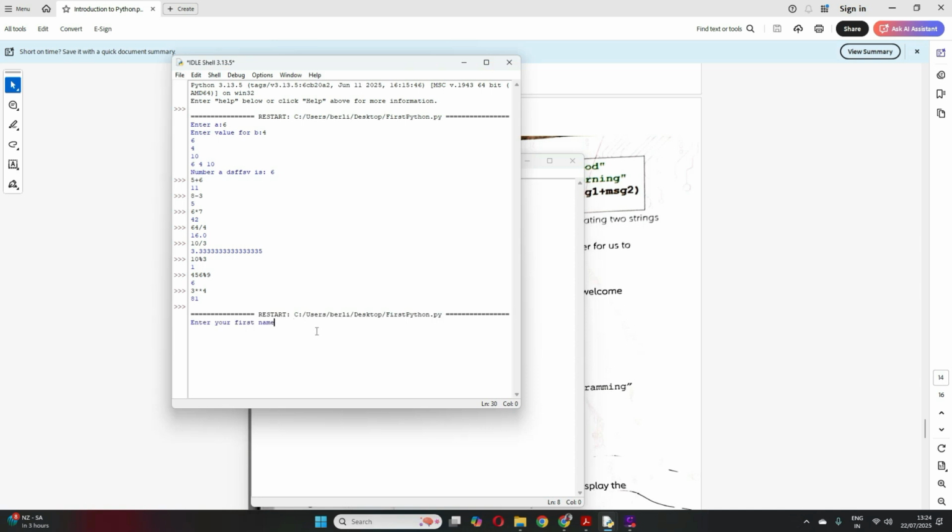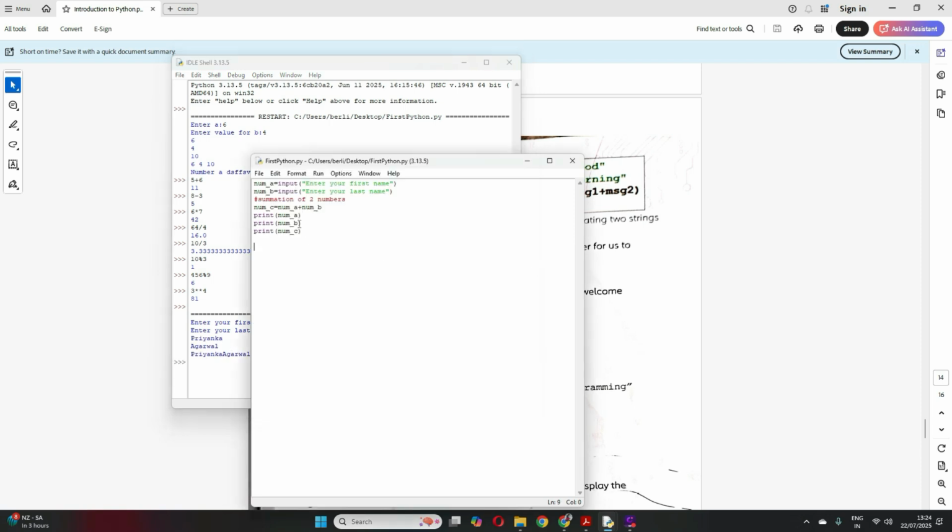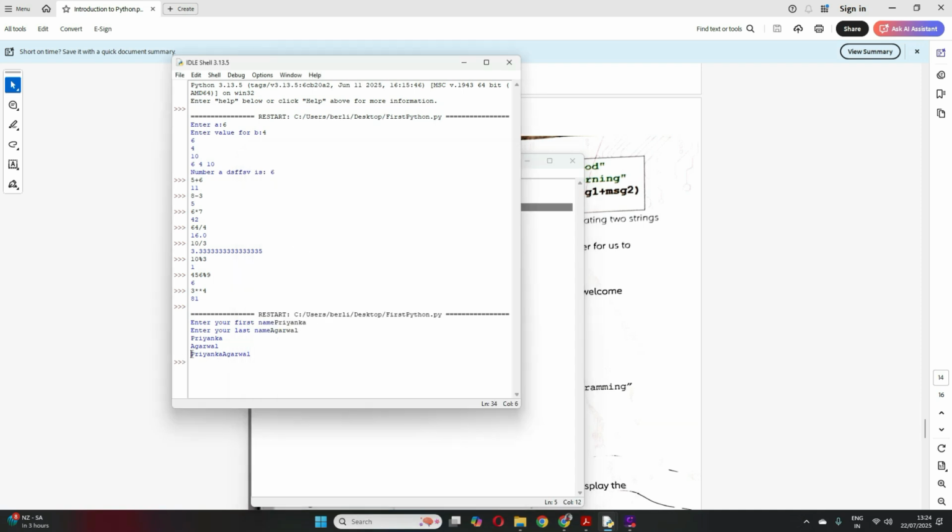Enter your first name, I write Priyanka. Enter your last name, Agarwal, suppose it. So now see, here if you see, print A first, then print B, so it gave Priyanka and Agarwal separately. Then concatenate these two, so it is concatenating, it is just joining, so it will give me together as Priyanka Agarwal. Now suppose if you want a space in between, how will you do that?